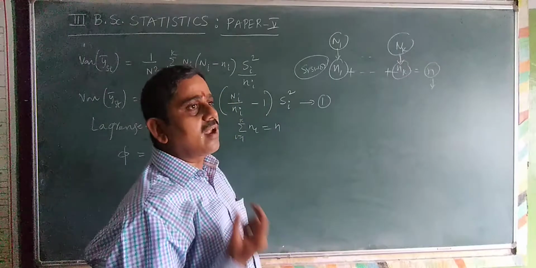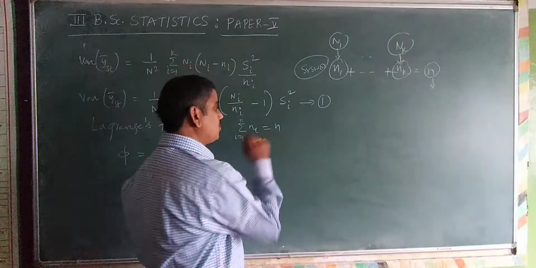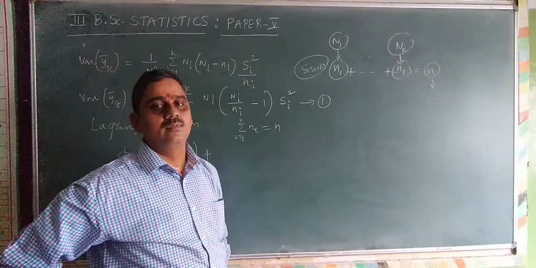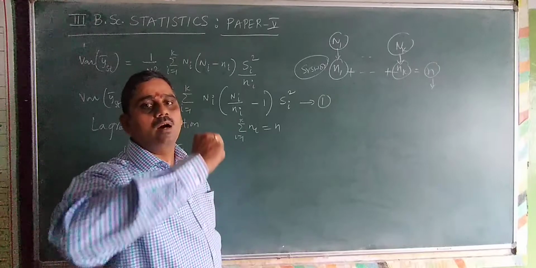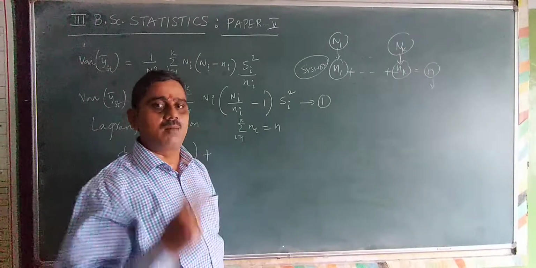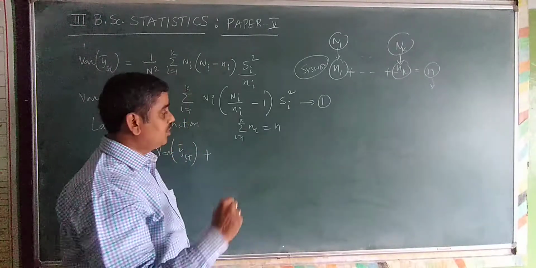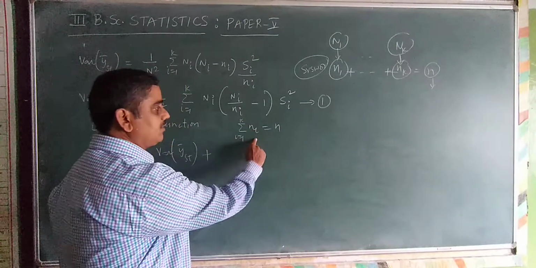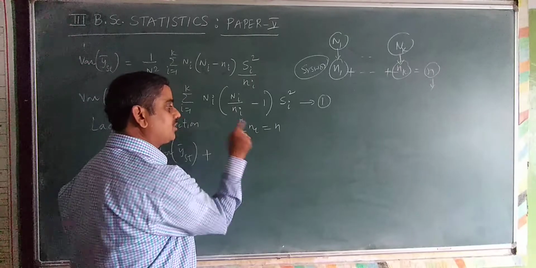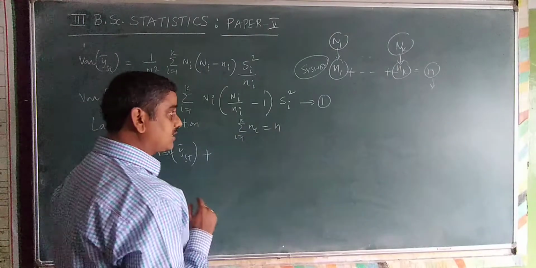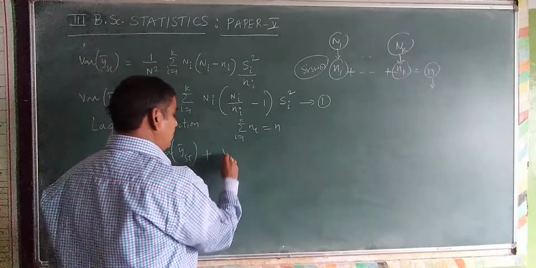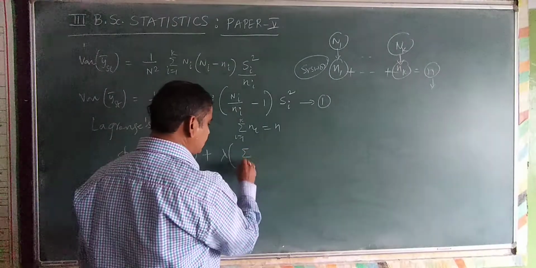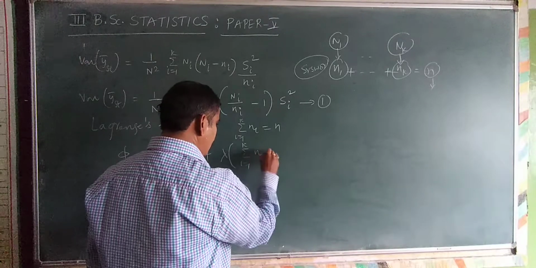So in stratified random sampling, summation ni is equal to small n, summation capital Ni is equal to capital N. That is the required result, in which if you consider summation i is equal to 1 to k ni is equal to small n, I am considering this for fixed sample size n as the subject to the condition. So subject to the condition I consider Lagrange's multiplier lambda multiplied by summation i is equal to 1 to k ni minus n.